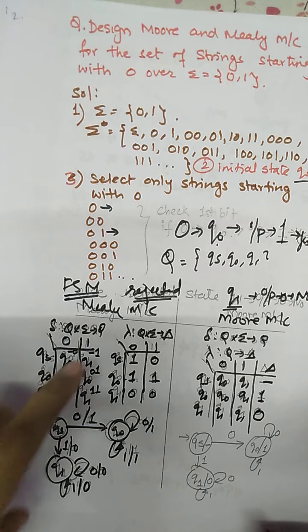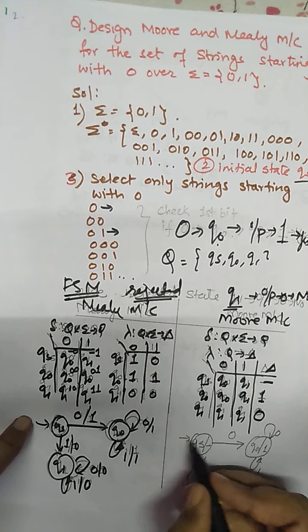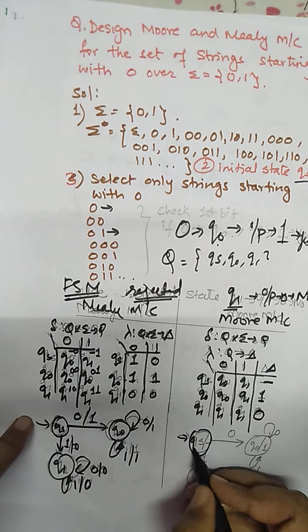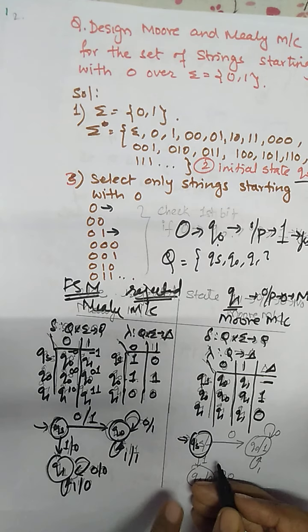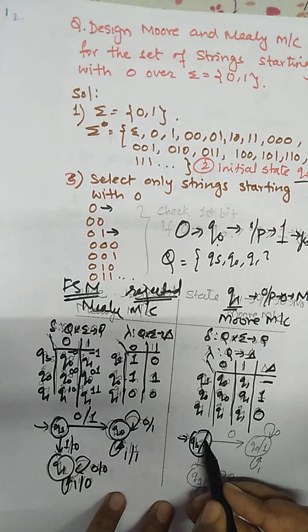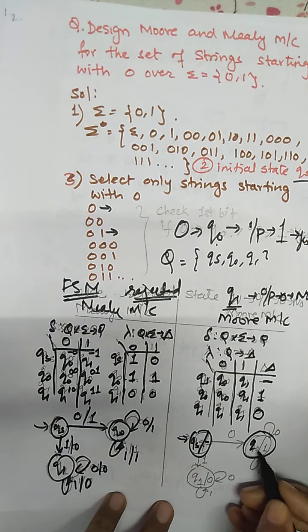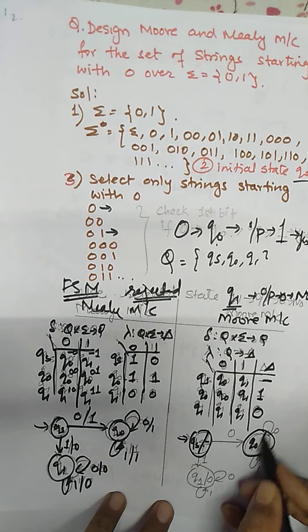Now we have to draw the state transition diagram of the Moore machine. We'll start with QS. Here we have to be very careful because this is a Moore machine, so we have to write the output within the state also. So slash, what is the output of QS? Here it is nothing. Now draw the remaining states: Q0, the output is /1.